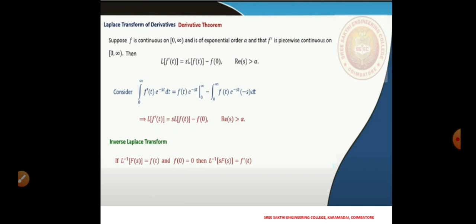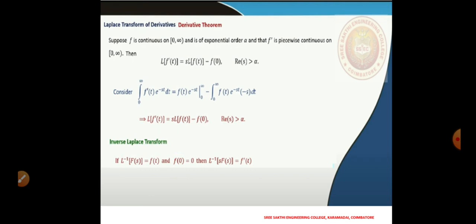Now its counterpart for the inverse Laplace transform. We usually use this result in a slightly different form: if we know that the L inverse of F of s equals f of t, and in addition we require that f of 0 is 0, so that there is no extra term, then we can just invert it.